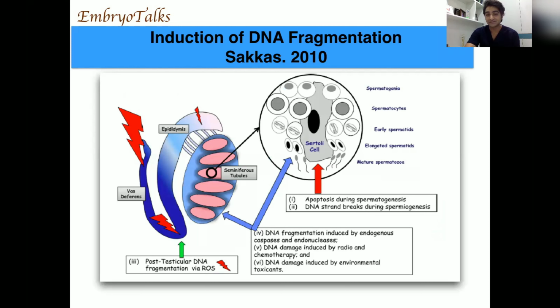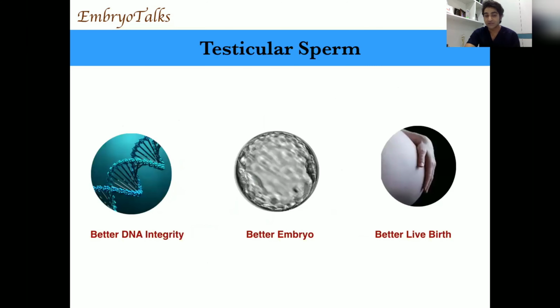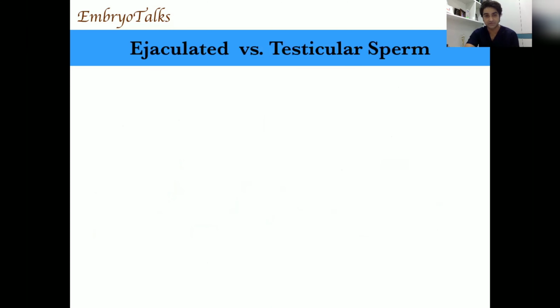But the biggest reason for sperm DNA fragmentation is ROS. Meaning when the sperm moves from the testis to the ejaculate, there is ROS impact, and that causes higher DNA fragmentation in the ejaculate. So that leads to the assumption that the testicular sperm has better DNA integrity. It can give you better embryo development. It can give you better live birth rate.